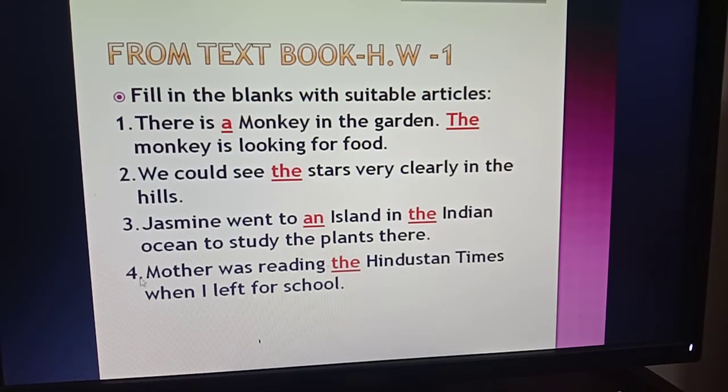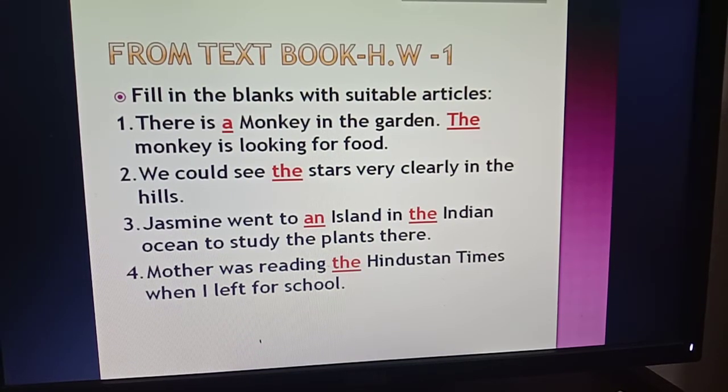Okay boys, then number 4, mother was reading the Hindustan Times when I left for school. So you can see Hindustan Times. Hindustan Times means a newspaper, so we know before the name of a newspaper we use the. Okay, so the answer will be the. Those who have written all the correct answers, many congratulations to you. Those who have not written the correct answer, please try to write it, and if you face any problem in understanding, please knock me.